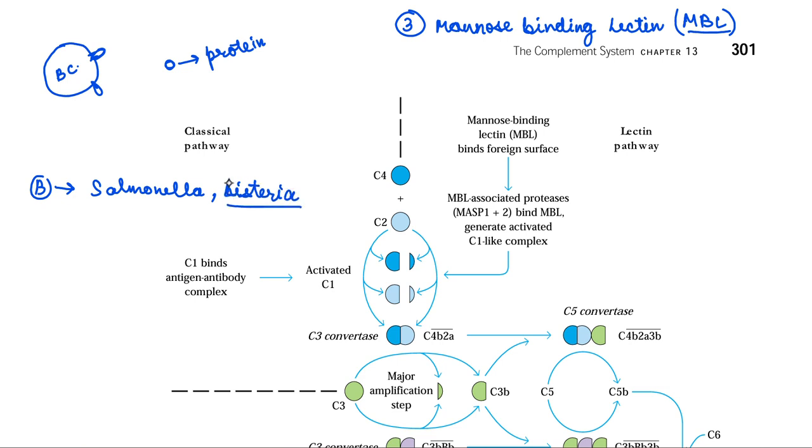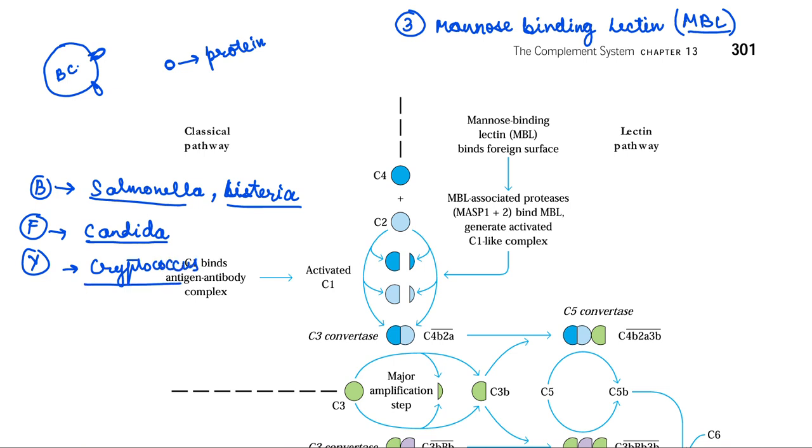Then there are fungi, and then there are yeast. Fungi include Candida, and then there are some yeast like Cryptococcus. So the cell walls of these bacteria, fungi and yeast, these organisms particularly present mannose on them.